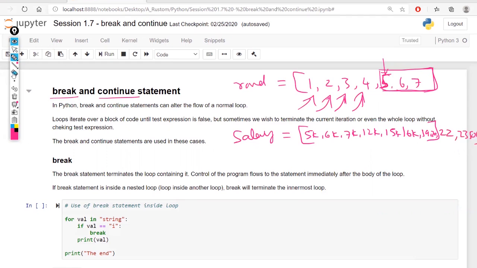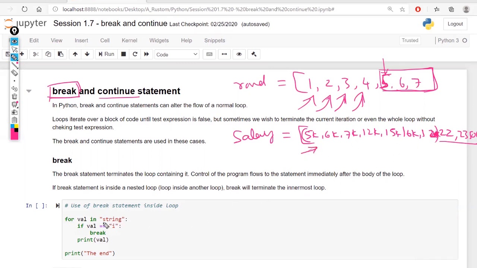19K and 20K. And here I have 22, 23, 50, 60. Let me remove this. So I want to see how many employees are getting salary up to 20K. It means that I want data from here to here only. I don't want to see anything after that. In that case, I can use this break and make sure I fetch data only up to 20K. That is the idea here. Let's understand with some other examples. In terms of numbers, I can use this 20,000.